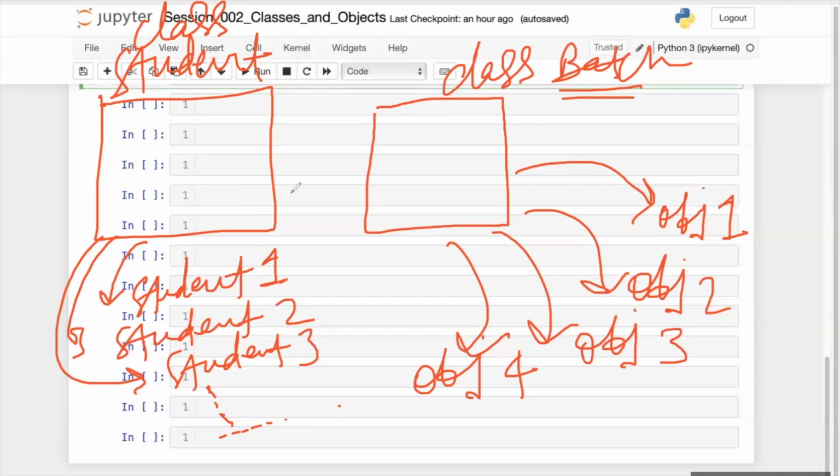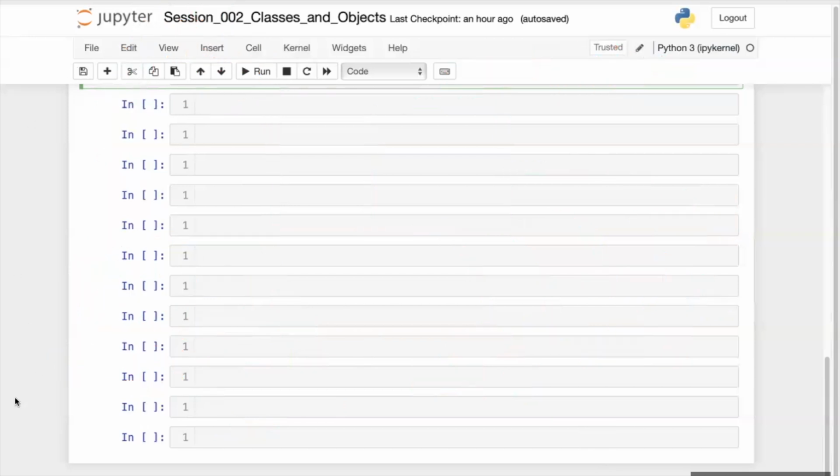Do you understand this? Ruchi, please clarify, have you understood this or not? Yes, yes, understood. Fine.